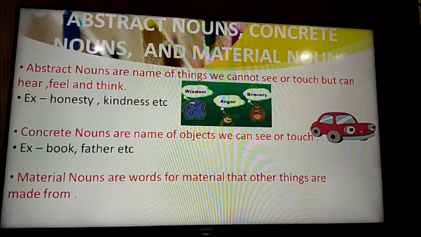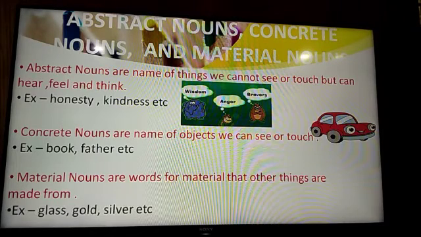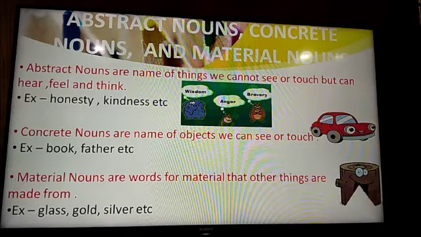Now we use so many things in our daily life. All the things are made up of some particular material. That material is called a material noun. For example, we have glass, gold, silver, and I have also given a picture of wood. So for making furniture, we use wood. For making an almirah, we use iron. We also use wood for that. For making ornaments, jewelry, we use gold, silver. These are all material nouns.